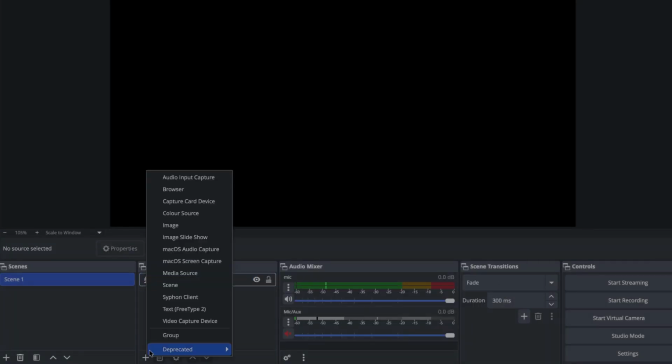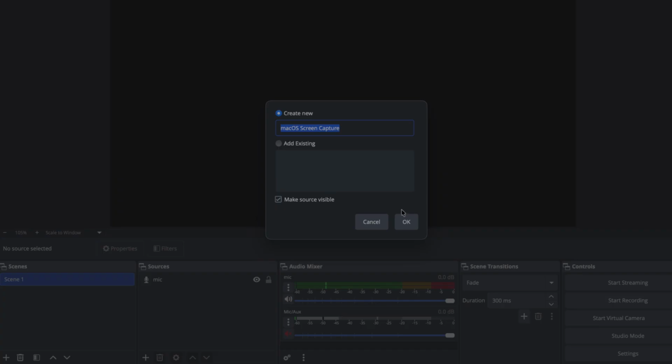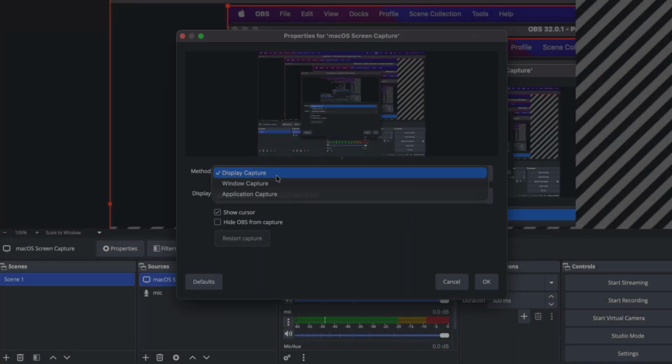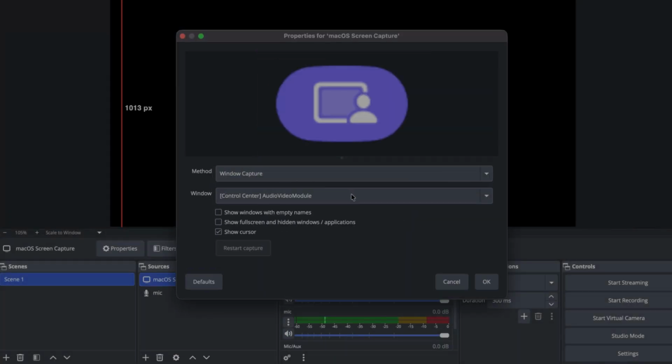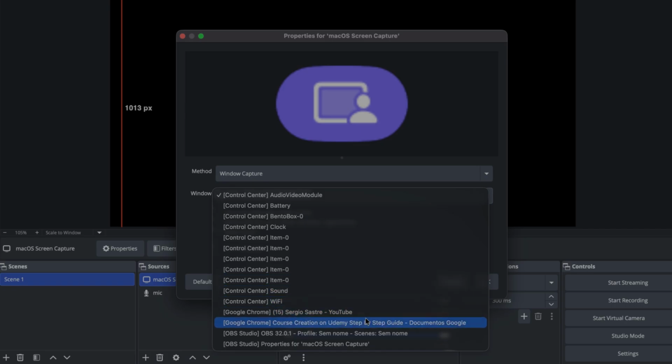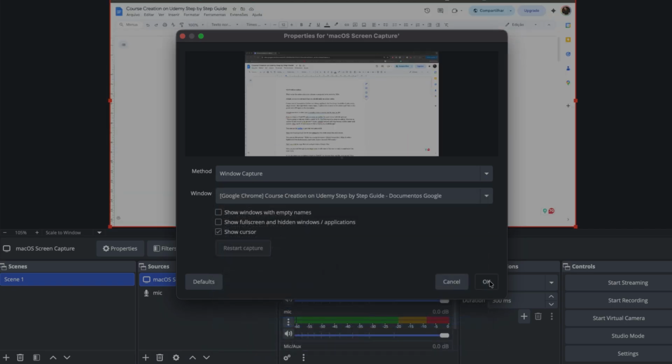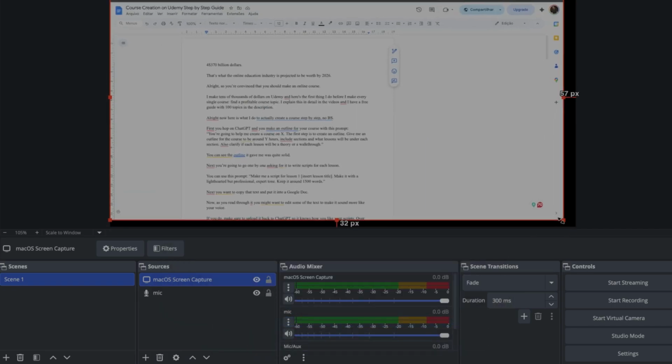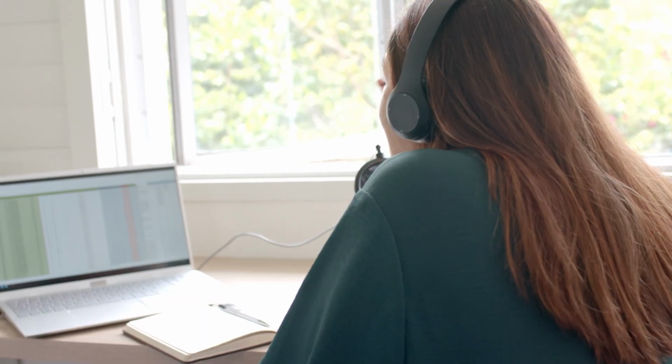Once you've added your audio input, click the plus and add screen capture. In my case, it's macOS screen capture because I'm on a Mac. You can select display capture or window capture and just select the window where your Google Doc is. Then resize the screen capture to fit the screen perfectly by dragging on the red corners. Okay, now you're ready to record your first lesson. Just click on start recording and read through the first script.